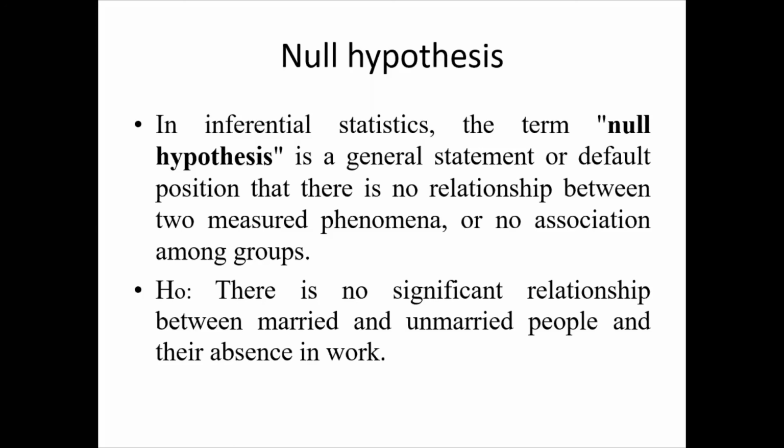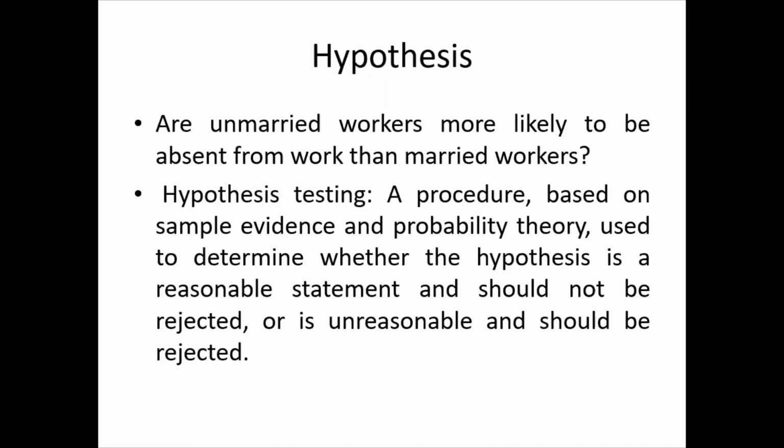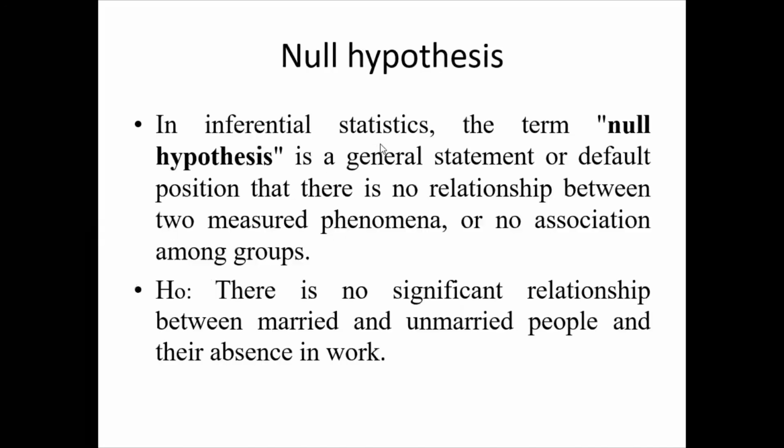See here, one example is given by taking the same example. The question is, are unmarried workers more likely to be absent from work than married workers? How can we develop the null hypothesis for this statement? We can say: there is no significant relationship between married and unmarried people and their absence in work.